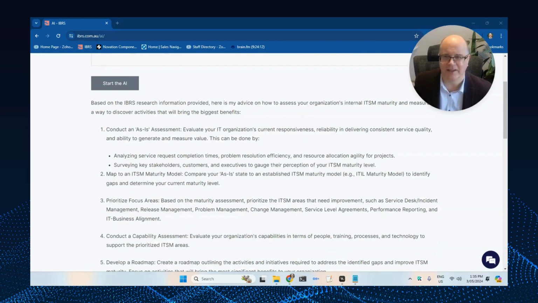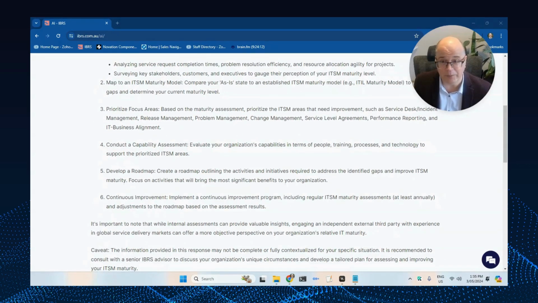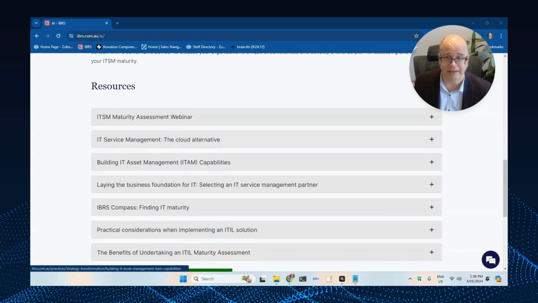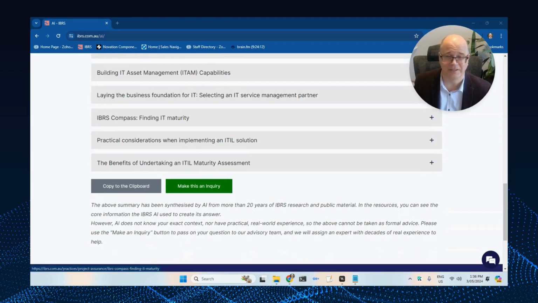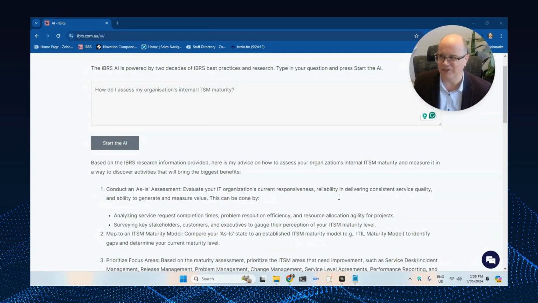And here's the results. And you can see here, it's going through, looking at the ITSM maturity model that we have. It's talking about capability assessments and all of those good things. But again, really important, here are the key documents that you'll want to read and follow up on. Clearly, the most important one in this case would be the ITSM maturity assessment webinar, where we've actually talked through how you do this. So it's also finding information that's not just in textual form. As always, please, if you want to go to the next level, click on the Make This an Inquiry button, and we will get the information that you need and get back to you.